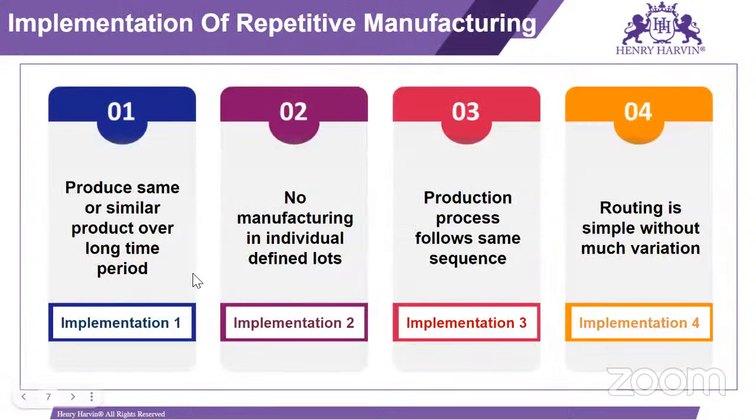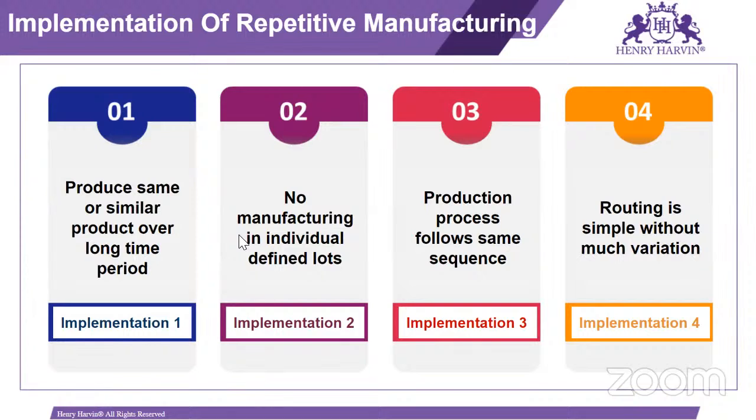So what are the implementations of repetitive manufacturing? Produce the same or similar product over a longer period of time. So in repetitive manufacturing, our product is the same or similar over a long period of time. Here, there is no manufacturing in individual or defined lots. This is period-based production.